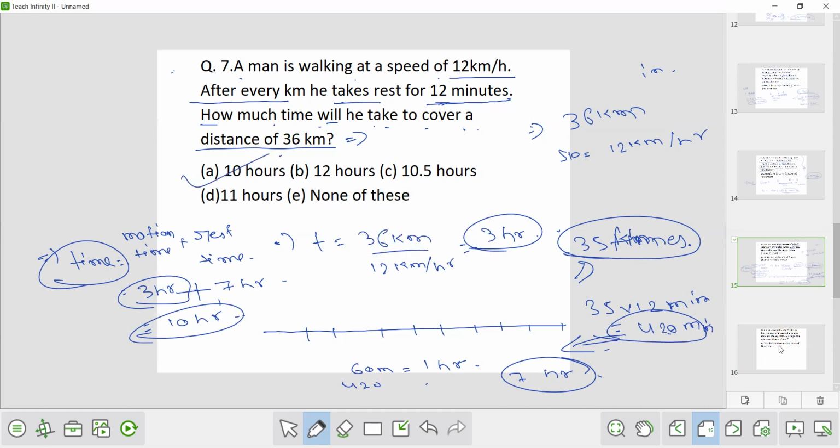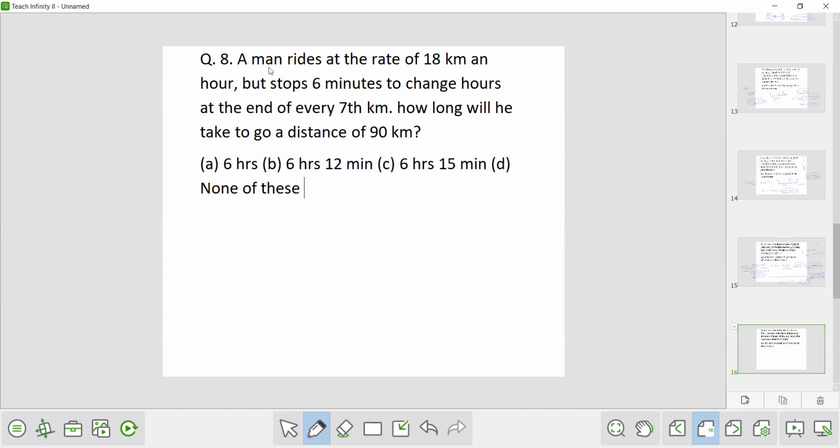Okay, we will move to the next question. Question number 8. A man rides at a rate of 18 km an hour but stops 6 minutes to change hours at the end of every 7th kilometer. How long will he take to go a distance of 90 km?